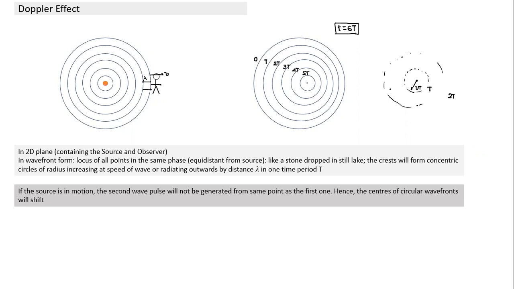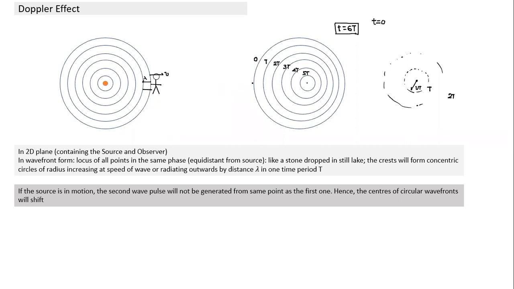Yes, yes. So similarly here, the outermost wavefront was the first one which was created. That's why it has traveled maximum distance. If from t equal to 0, we start creating sound waves, and I take a picture of the wavefront at time equal to 6t, this is how we'll see the wavefront. This was the first wavefront created at time equal to 0. This second was created at time t, third one at 2t, 3t, 4t, 5t.